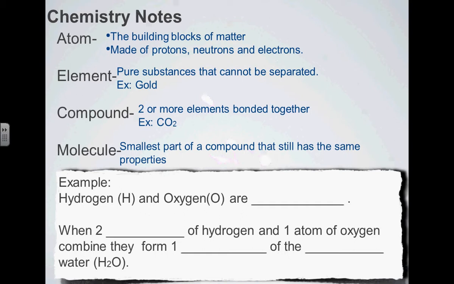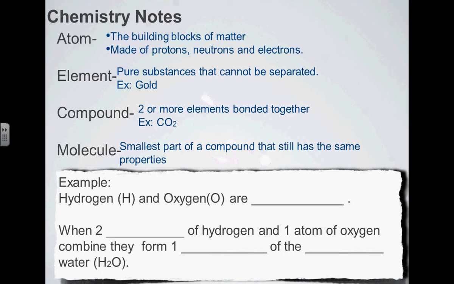What if I split it up again after that? Emma? It would separate into two hydrogen atoms and one oxygen. Yeah, then I have something else. I have hydrogen atoms, I have oxygen atoms, so it's no longer water. So a molecule is basically the smallest part of a compound that still has the same properties.